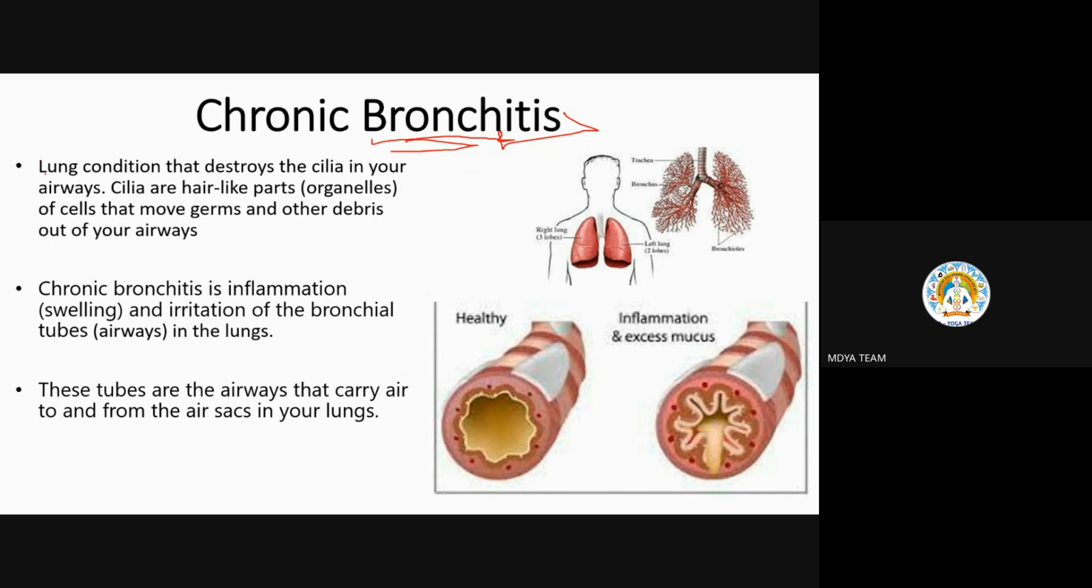Okay, now we'll move to the lung condition that destroys the cilia in your airways. Cilia are the hair-like projections or parts in the organelles of cells. I'll tell you about that. You all know about cilia, you studied it in anatomy and physiology, definitely? Yes, ma'am. So I will just tell you a little.